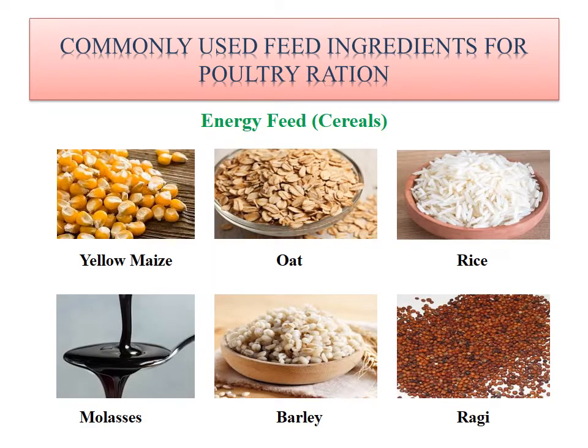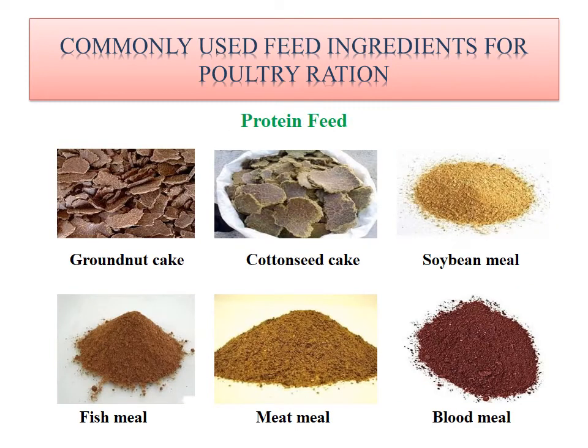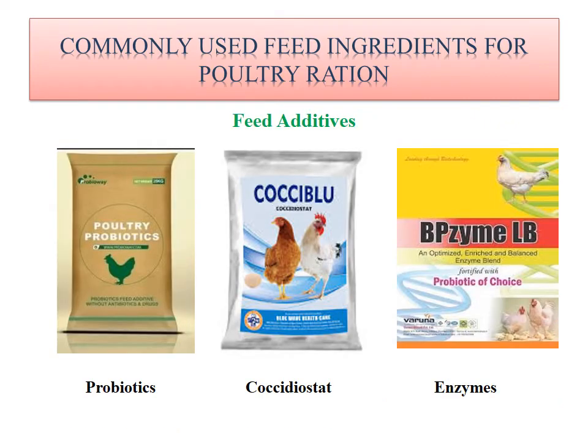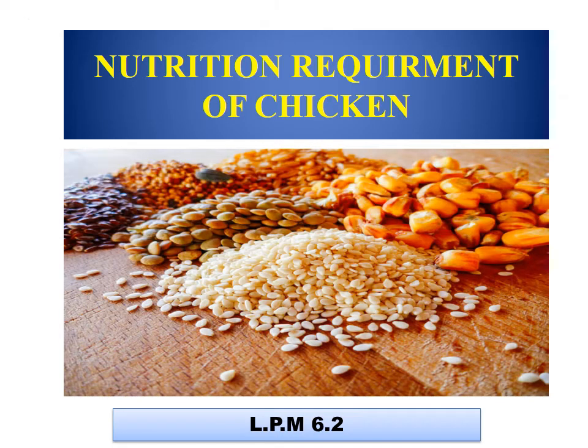So these are the commonly used feed ingredients for poultry ration: yellow maize, oat, rice, molasses, barley, ragi. Then protein feed: groundnut cake, cottonseed cake, soybean meal, fish meal, meat meal, blood meal. Then vitamin and mineral supplement. Here you can see the bone meal, oyster shell, limestone, commercially available vitamin and mineral. Then feed additives, probiotics, coccidiostats, etc.